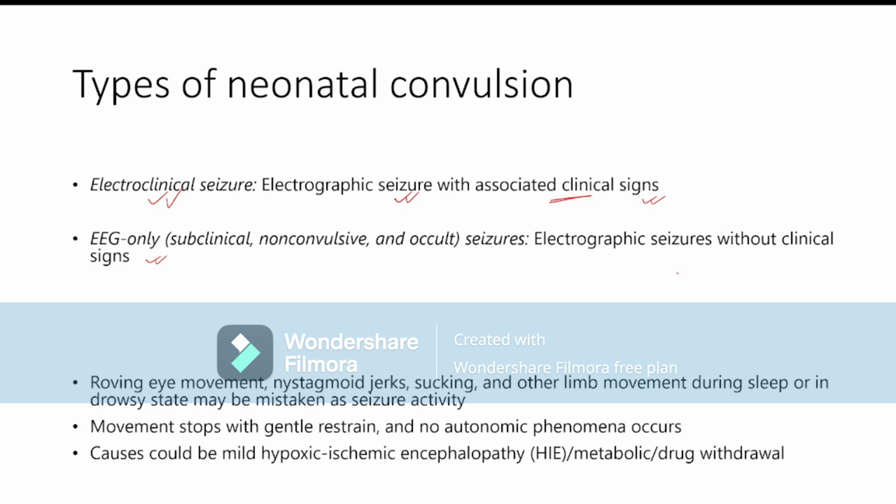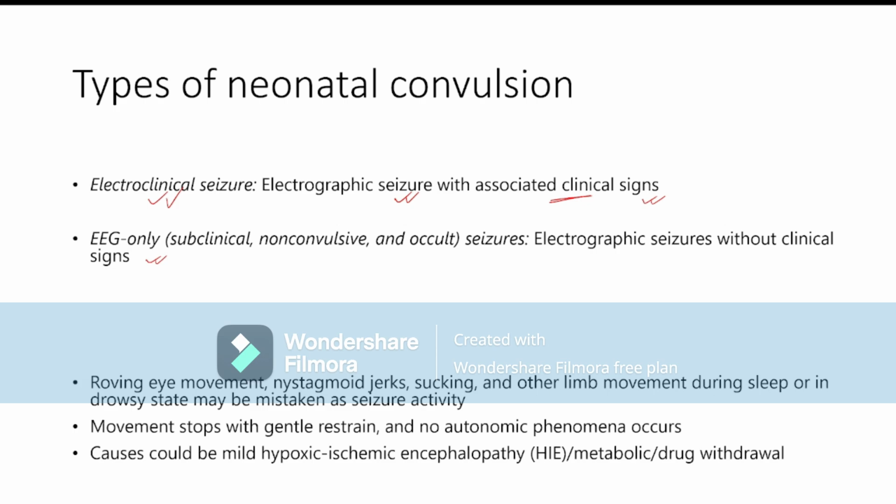If there is seizure wave formation, the child may not have clinical signs of seizure, but the electrical activity shows the child may have seizures. That's why, if a patient has electrical activity of seizure, we also treat the patient for neonatal convulsion without any clinical sign.